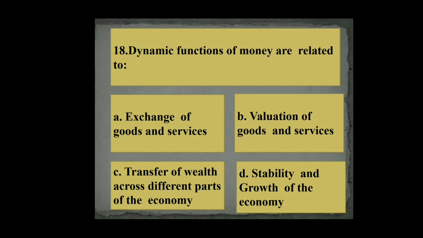Dynamic functions of money are related to A. Exchange of goods and services, B. Valuation of goods and services, C. Transfer of wealth across different parts of the economy, D. Stability and growth of the economy. Dynamic functions, it is stability and growth of the economy. So the right answer is D.